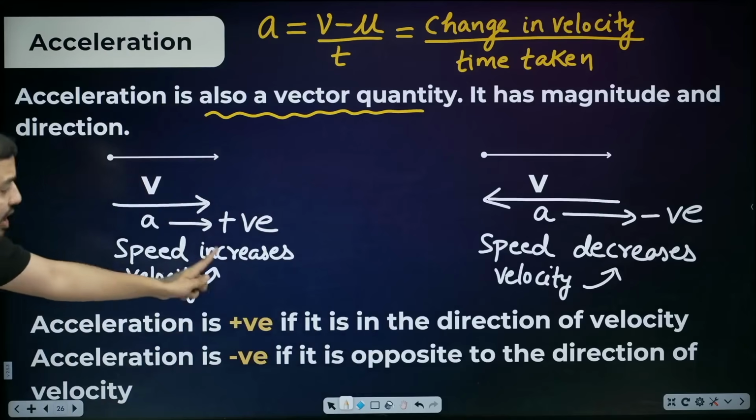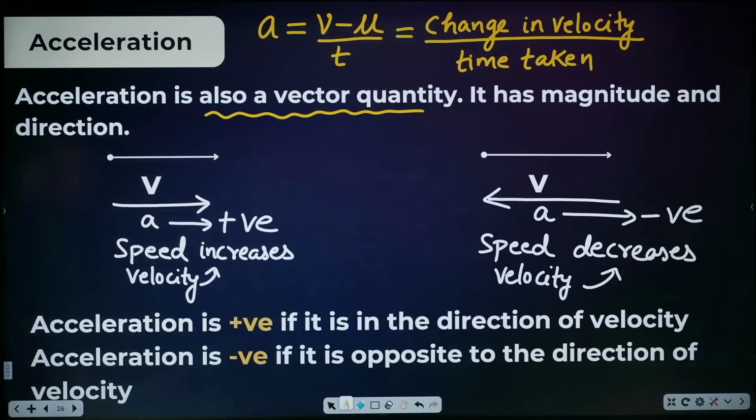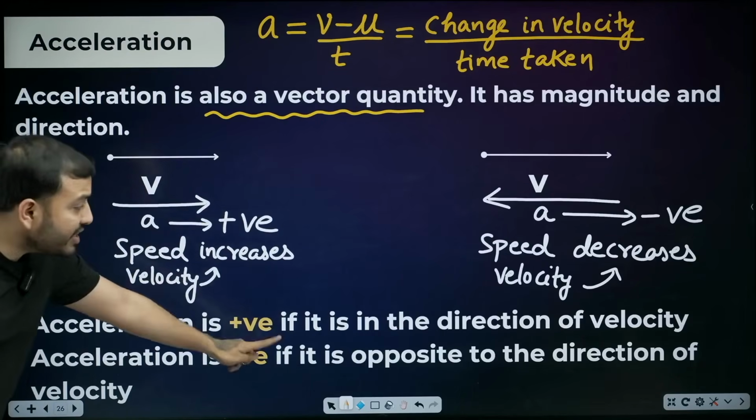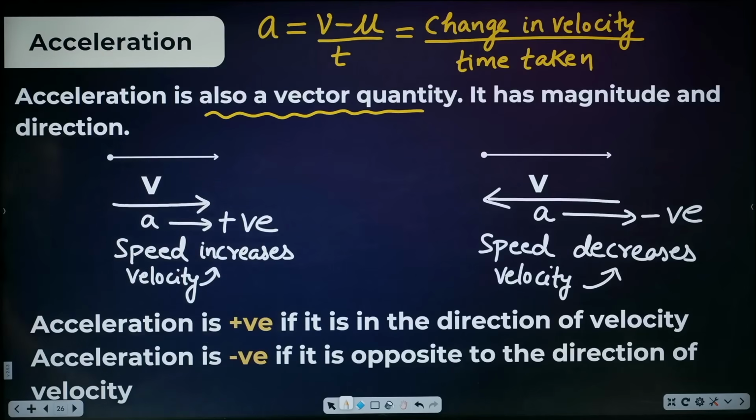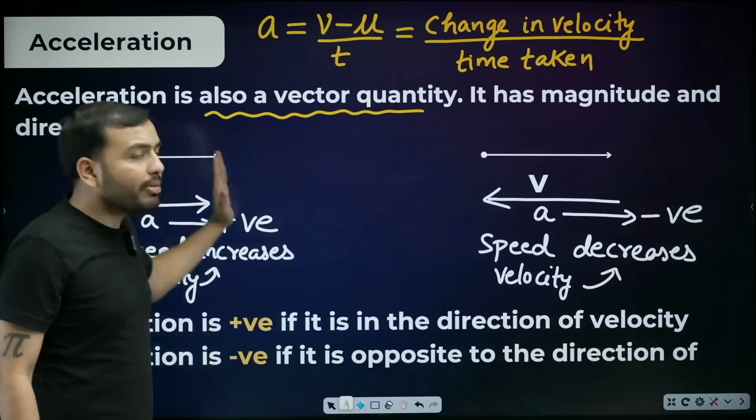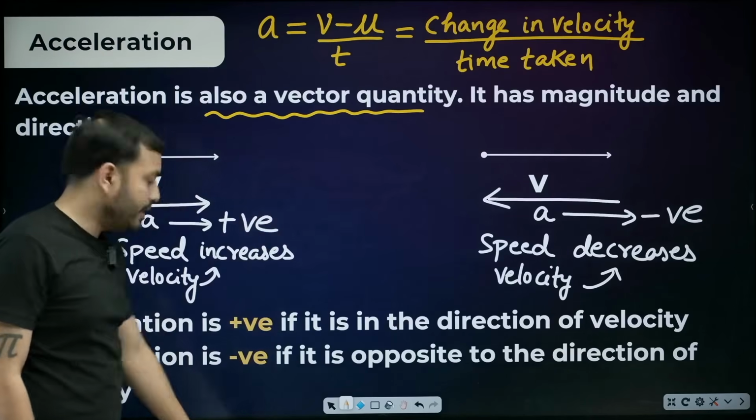Acceleration is positive if it is in the direction of velocity. Acceleration is negative if it is opposite to the direction of velocity. If it is in the direction of velocity, then positive. If it is opposite, then negative.